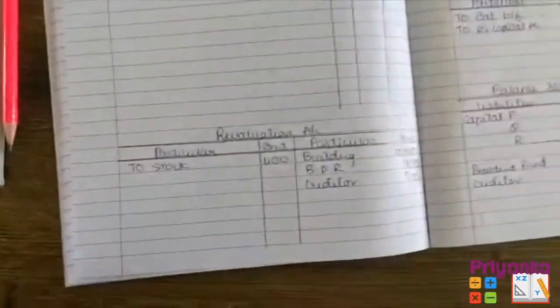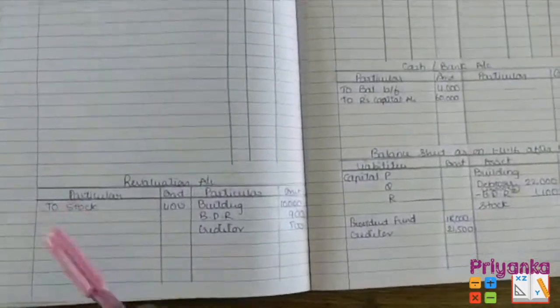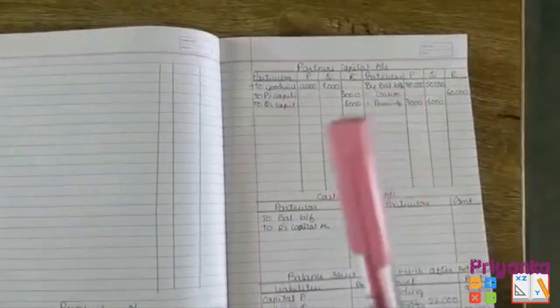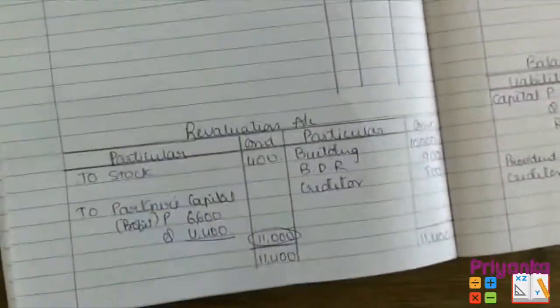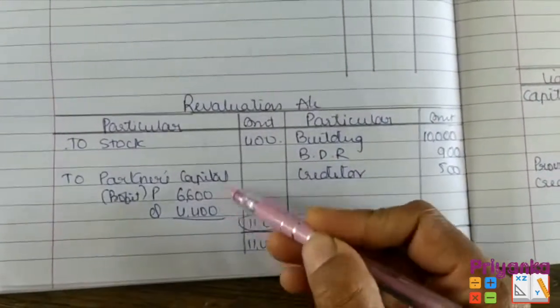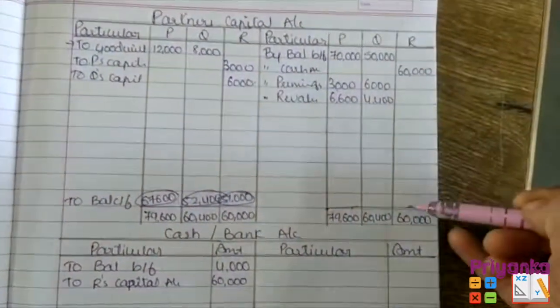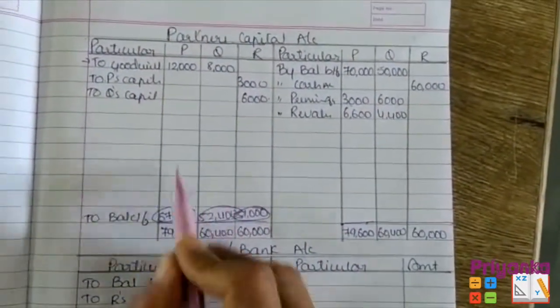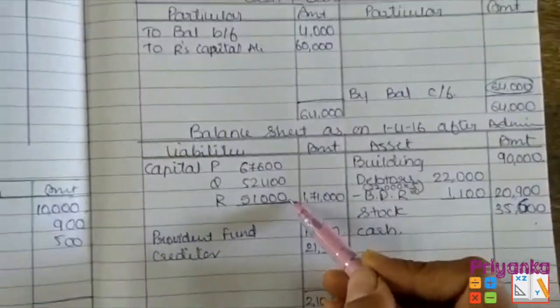So here we finish. Now at the end we'll make a total of the revaluation and the difference will be moved to the partner's capital account, the same for the cash and the bank. Here I made a total of revaluation account and I found a difference of 11,000 which has been passed to the partner's capital account credit side. Here is the revaluation. I made a total of here and I found difference at the debit side and which has been passed directly to the new balance sheet.